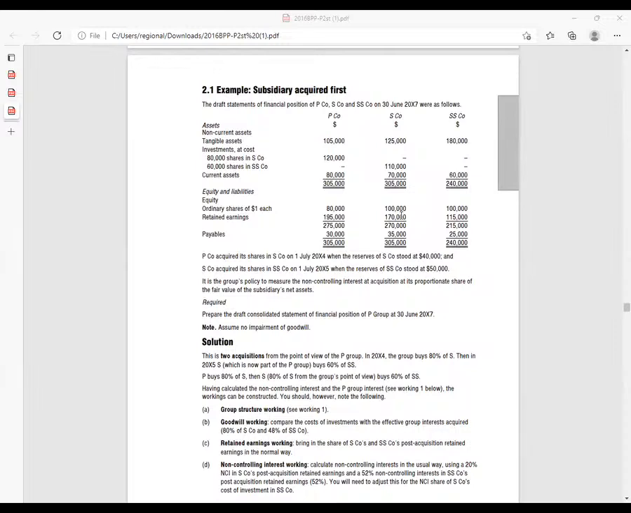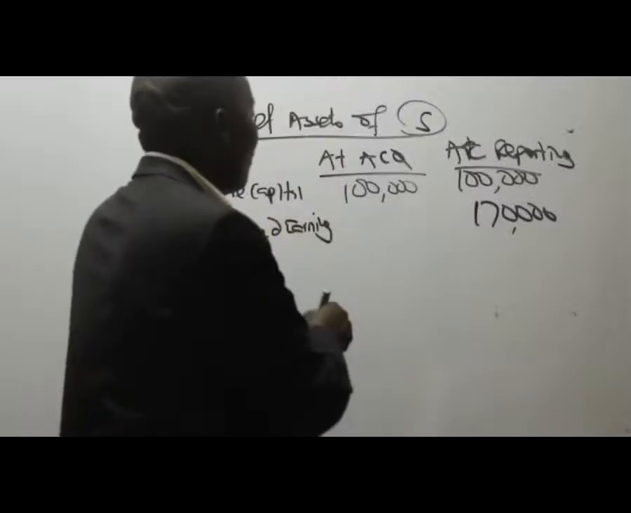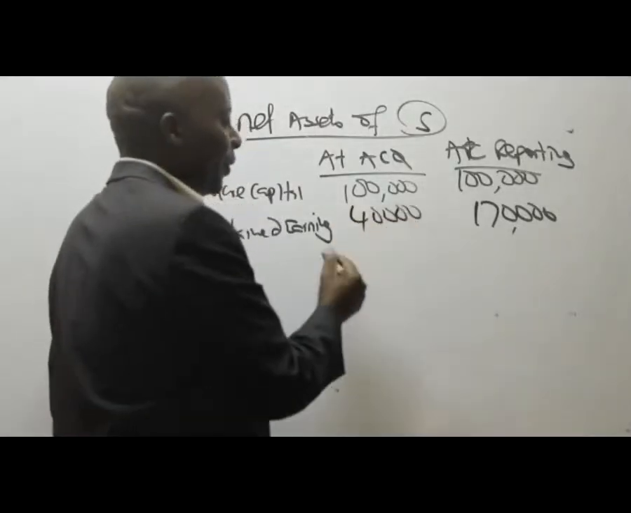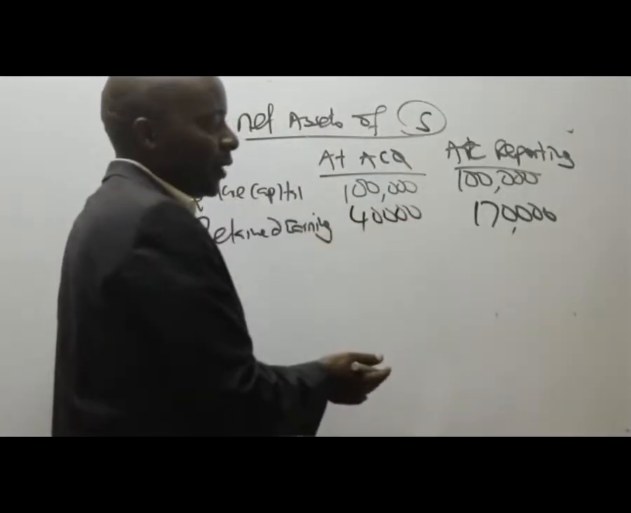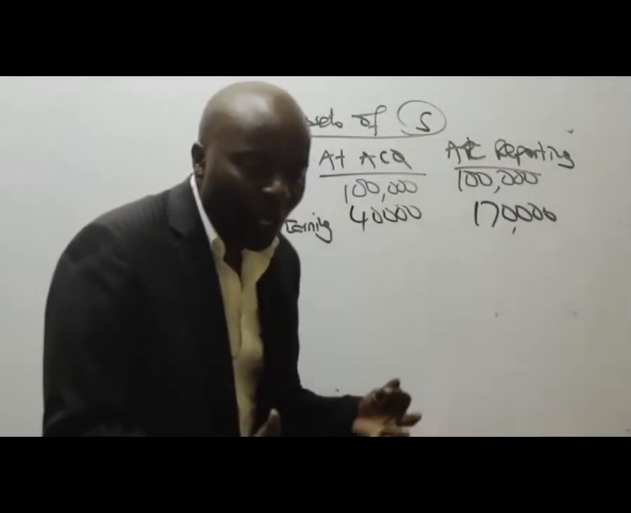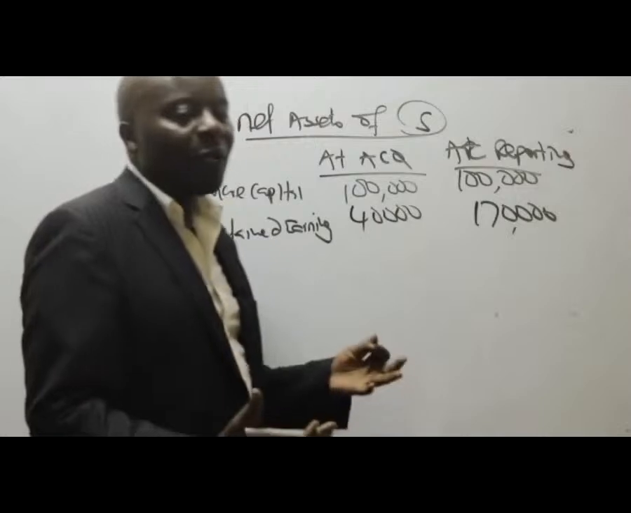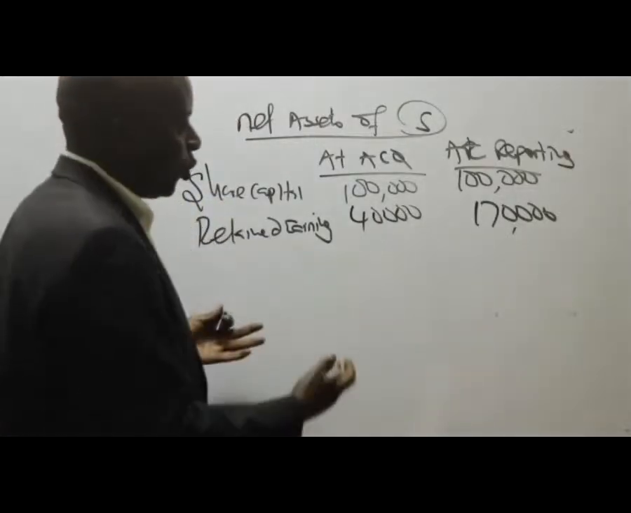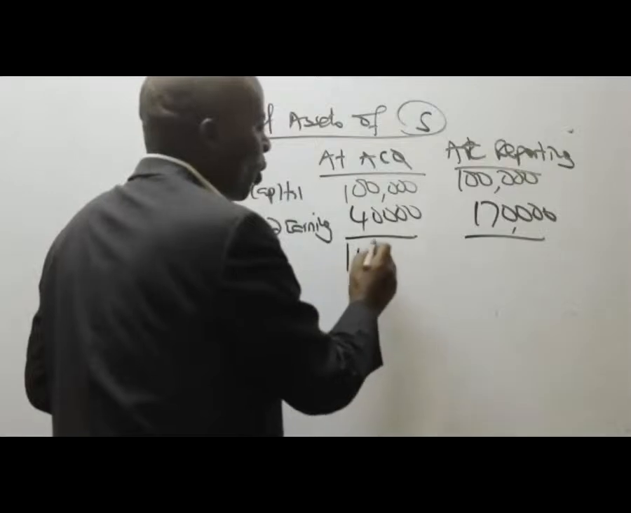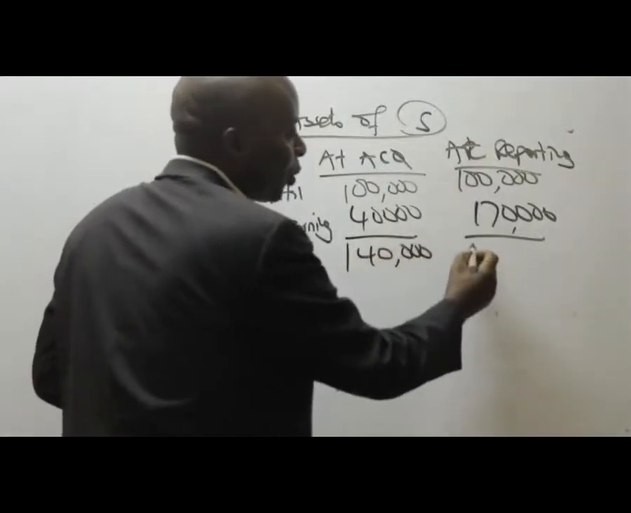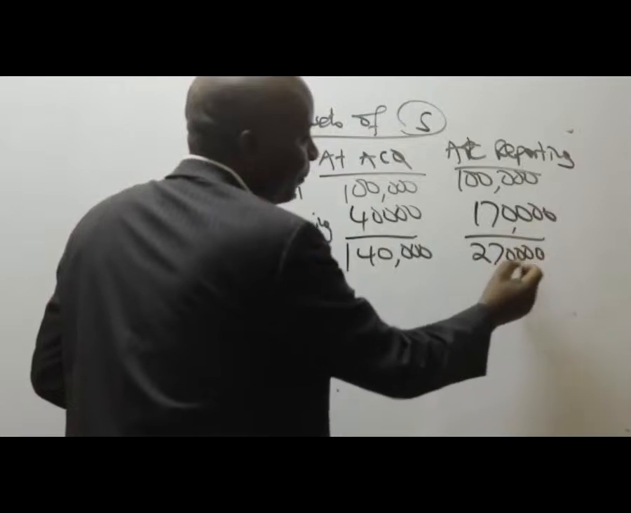But remember, we had retained earnings or reserves. We are told here, P company acquired the shares in S company on 1st July 2014, when the reserves or retained earnings stood at 40,000. So you can talk of retained earnings stroke reserves. In this question, we do not have fair value adjustments. So then what you need to do is to give us the total. At acquisition the total is 140,000, and at reporting the total here is 270,000.